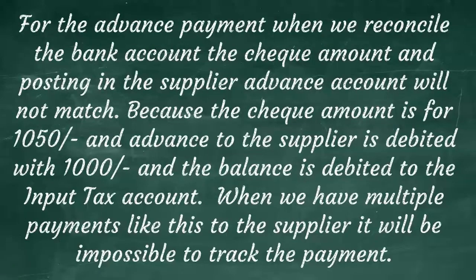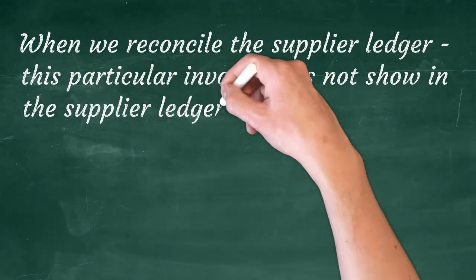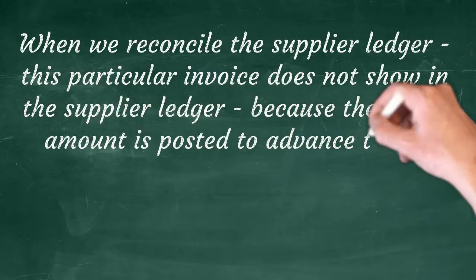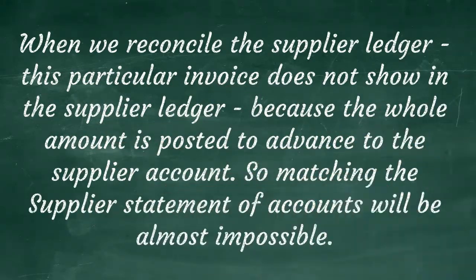When we have multiple payments like this to the supplier, it will be impossible to track the payments. Second reason: when we reconcile the supplier ledger, this particular invoice does not show in the supplier ledger because the whole amount is posted to the advance to supplier account. So, matching the supplier statement of accounts will be almost impossible.